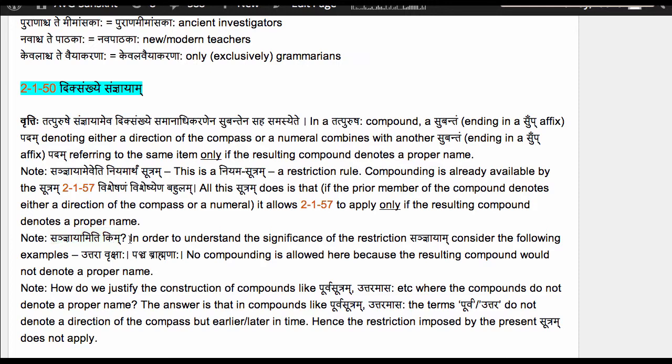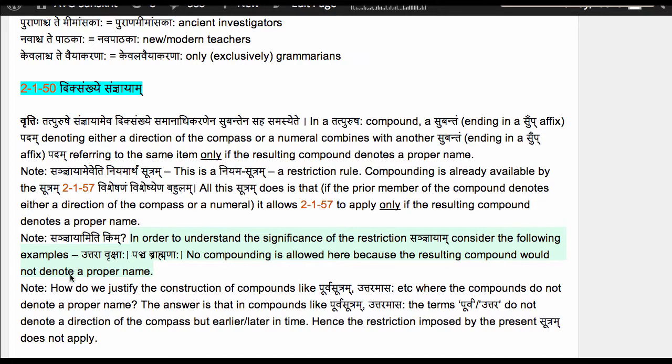In order to understand the significance of the restriction Sanyayam, consider the following examples. Uttara Vrikshaha. Uttaraha Vrikshaha. The northern trees. Pancha Brahmanaha. 5 Brahmanas. No compounding is allowed here because the resulting compound would not denote a proper name. Uttara is a Digvachaka Shabdaha, while Pancha, Pradipadikam Panchan, is a Sankhya-Vachaka Shabdaha. And since there are no such northern trees by name or 5 Brahmanas by name, this compounding is not allowed here. This is how the Sutram 2150 restricts the application of 2157.